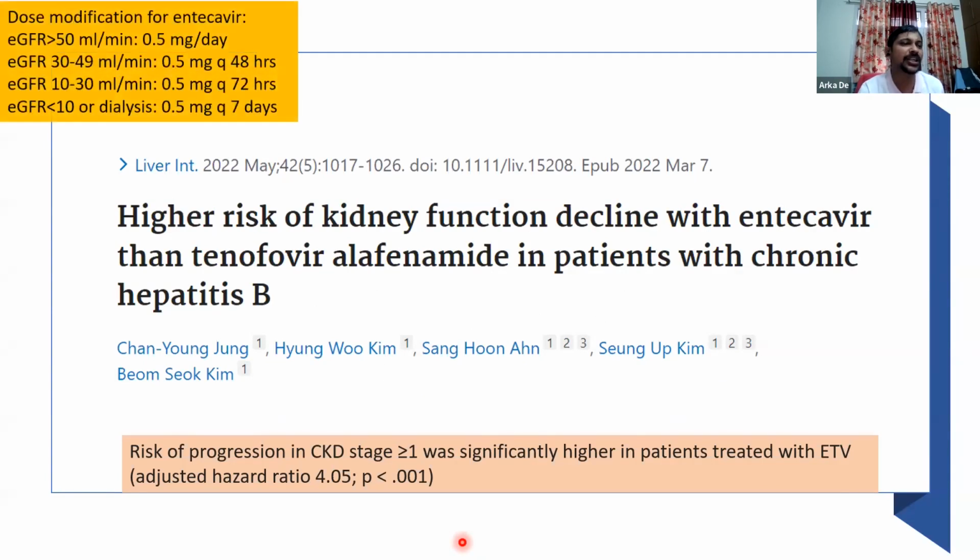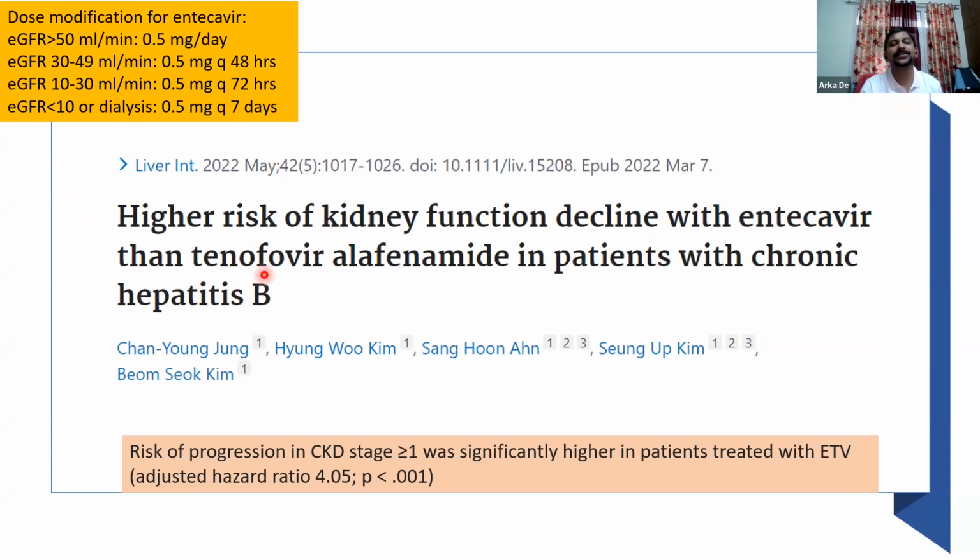So in patients with eGFR 30 to 50, we're using entecavir 0.5 mg every 48 hours. Entecavir 0.5 mg every 72 hours if the eGFR was between 10 to 30. And in patients on dialysis, entecavir was given once every week.